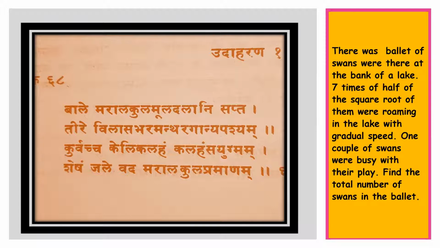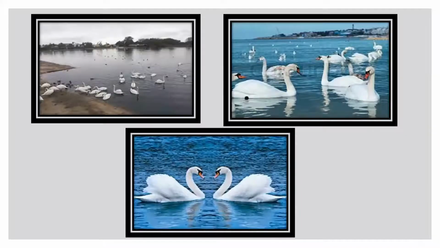Then 7 times half of the square root of them were roaming in the lake with gradual speed. There is one couple of swans, very busy in their own play. If such a situation is there, tell me, my dear girl, how many swans were there in the group in total. So see, this is a picture.